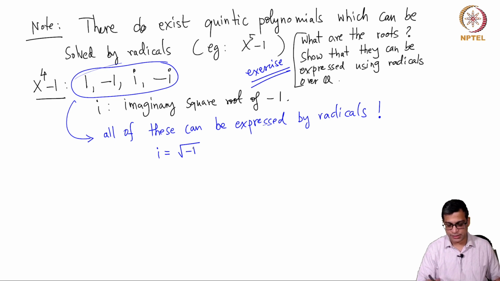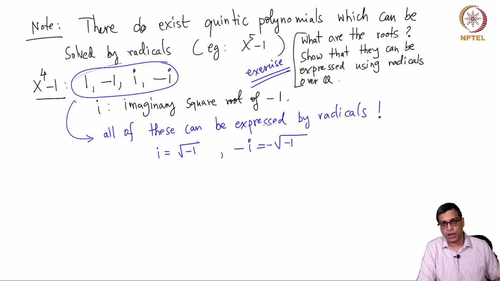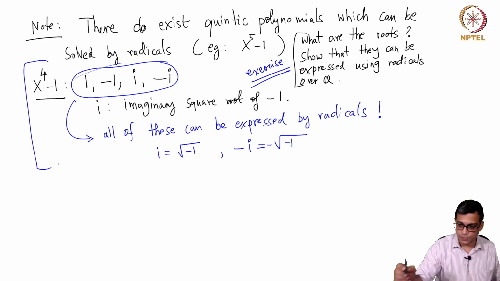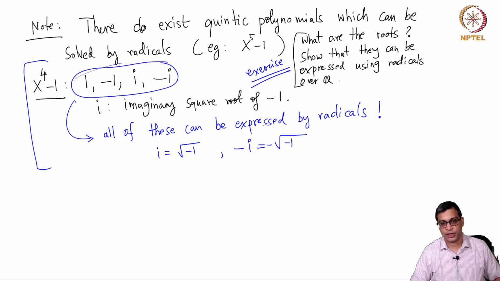So that is square root of minus 1. So here you are allowed to use radical symbols, the square root symbol. So these can be expressed by radicals. So this is degree 4 of course, but it's easier to explain, so I use that. But write down x power 5 minus 1. It's a good way for you to motivate yourself into this course. What are the roots of x power 5 minus 1? These are the fifth roots of unity. Okay, and try to see that they can all be expressed by radicals.